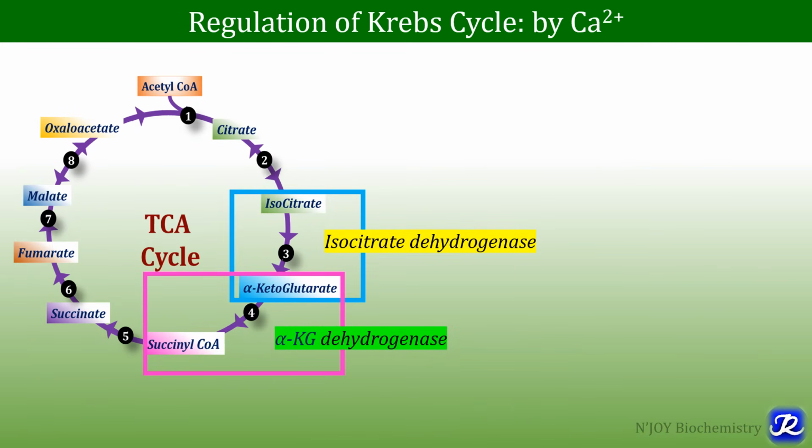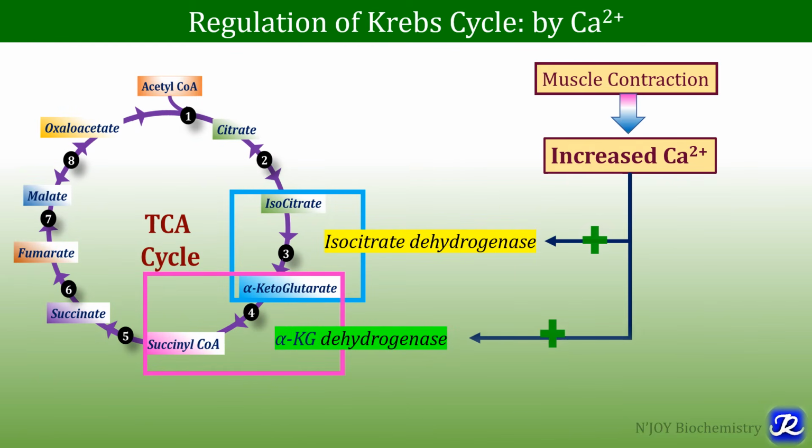Krebs cycle is also regulated by calcium level. Whenever there is muscle contraction, there is release of calcium and this calcium will activate the enzymes isocitrate dehydrogenase and alpha-ketoglutarate dehydrogenase.